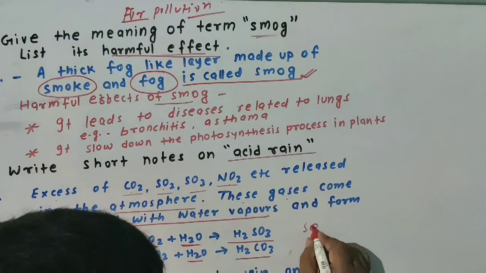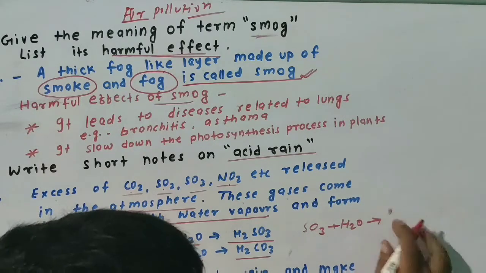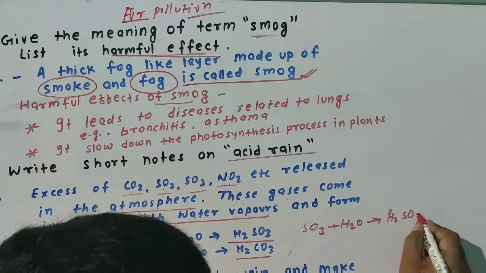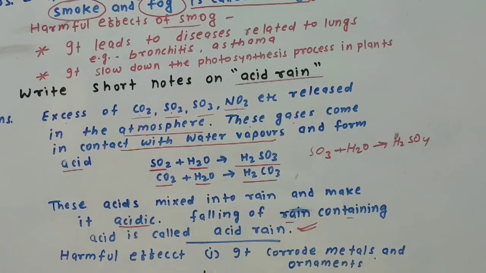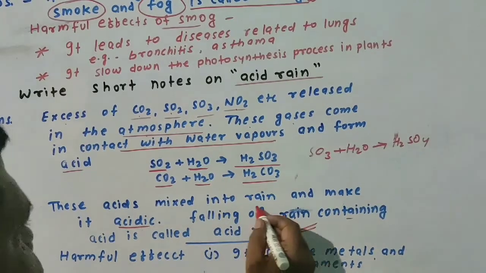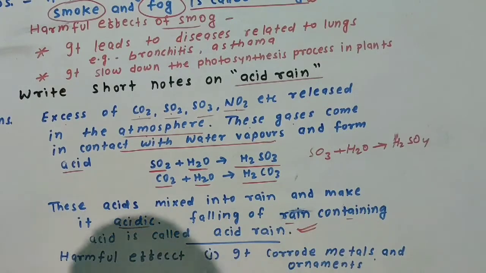Sulfur trioxide reacts with water to form sulfuric acid. These acids mix into rain and make it acidic. Falling of rain containing acid is called acid rain.